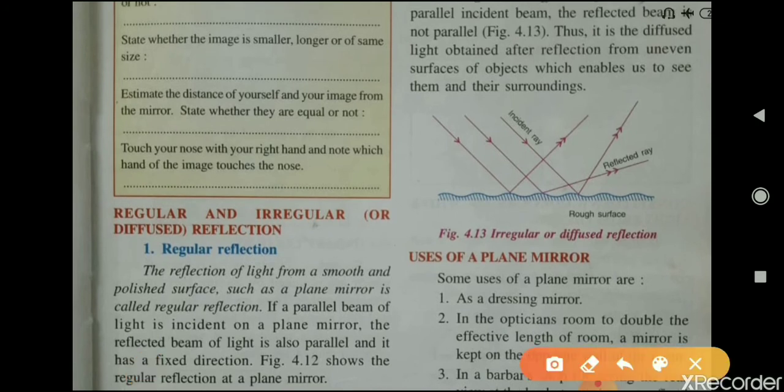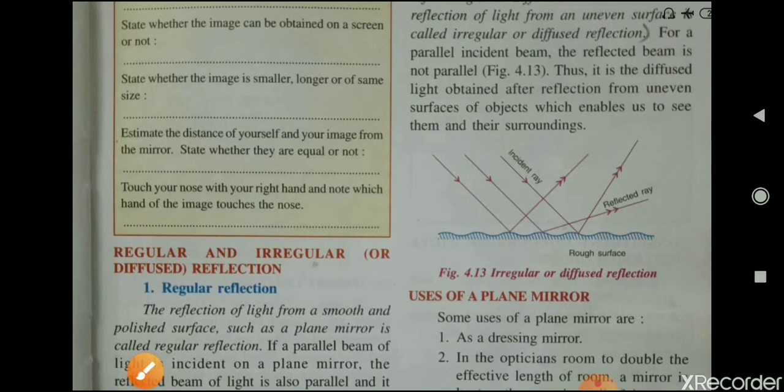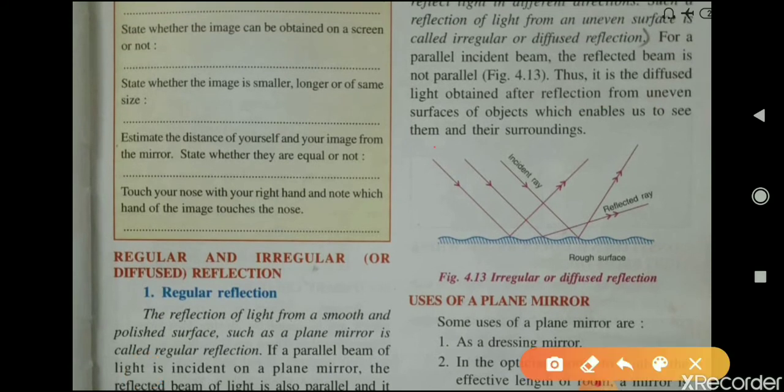It is the diffused light obtained after reflection from the uneven surface of the object, which enables us to see them and their surroundings. So the incident light rays are parallel to each other, but the reflected beam is not parallel. Therefore, it is known as irregular or diffused reflection.